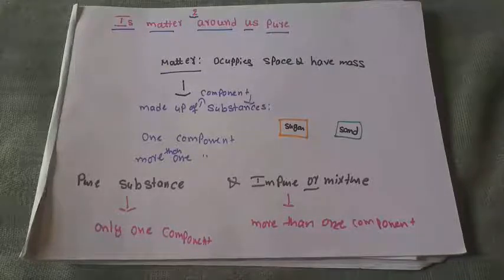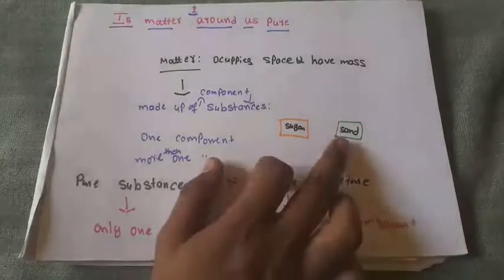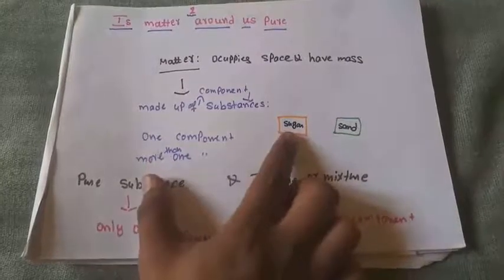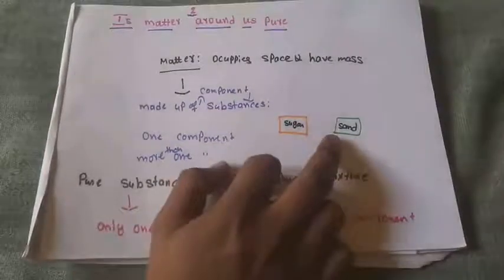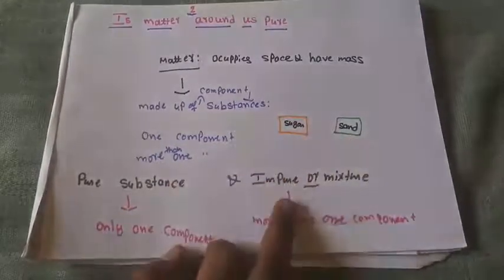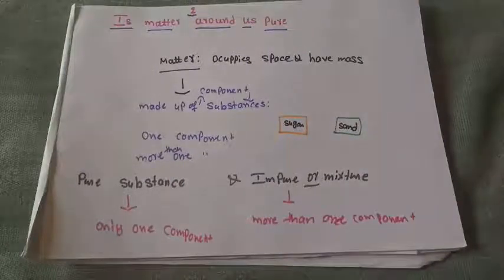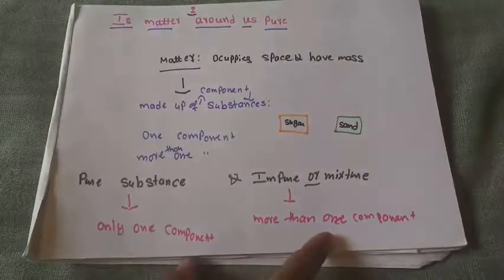If it contained only one component, all particles would look the same. Because of that, sugar is a pure substance, as it is made up of only one component, and sand is an impure substance or mixture, because it is made up of more than one component.